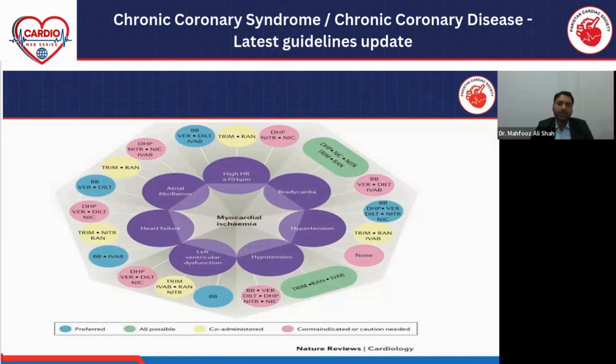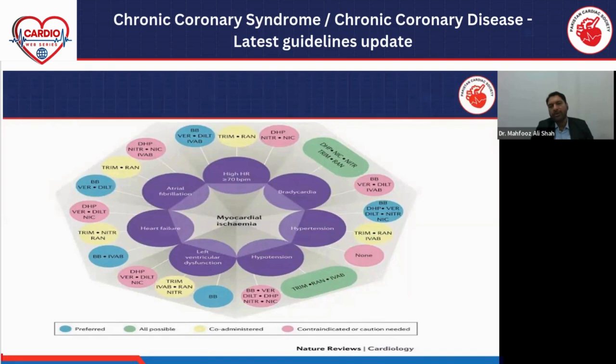If we have to achieve the target heart rate, if the patient has a heart rate more than 70, then we have to control the heart rate with a beta blocker, verapamil, or diltiazem, along with a trimetazidine and ranolazine combination. For those patients who have baseline bradycardia, we have to avoid beta blocker, verapamil, and diltiazem, and use alternative drugs.